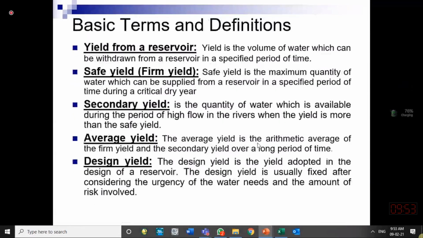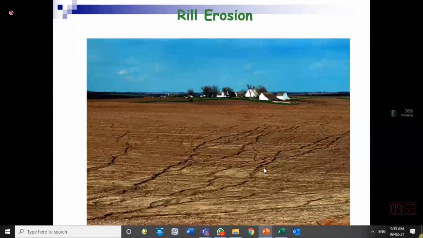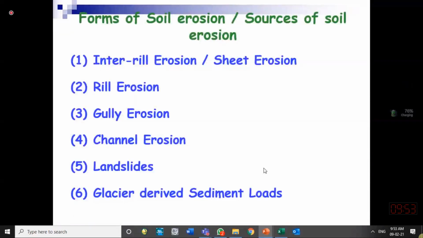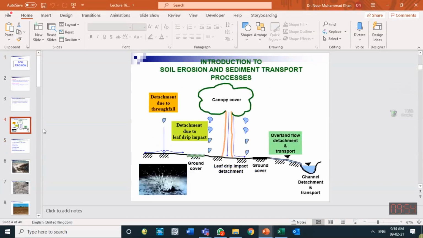So this is the information about reservoir sedimentation. Why does it occur? What is soil erosion? How do we categorize them? We are not telling you any big formula here. A brief background of soil erosion is given to you. This topic will continue in other subjects also, in the hydraulics subject also. Any questions?